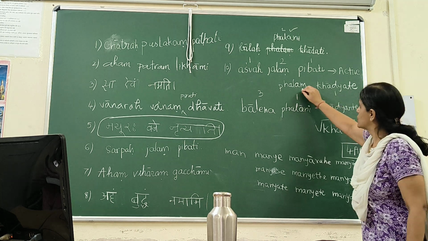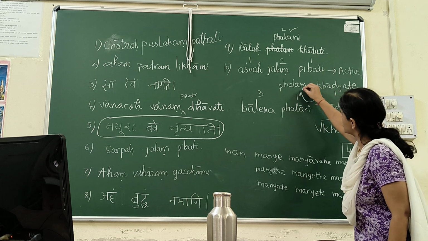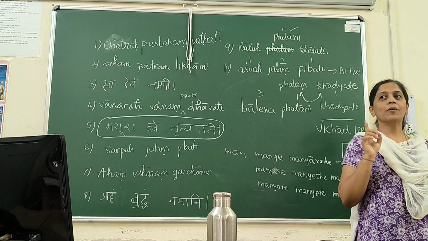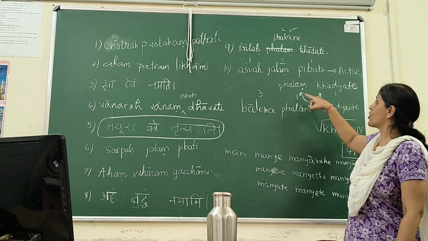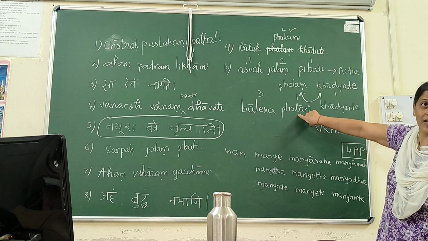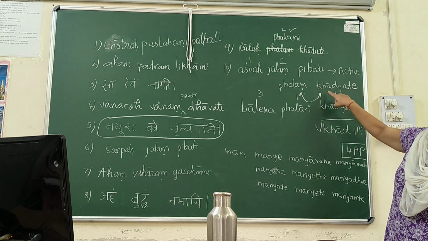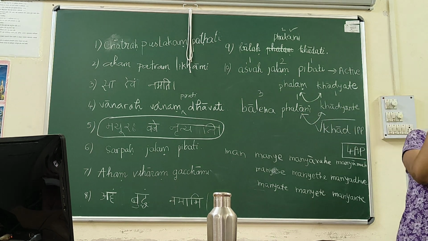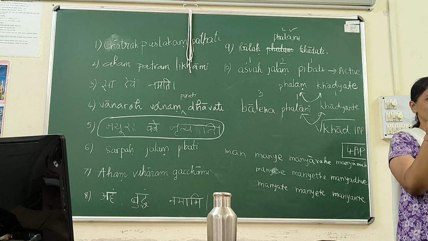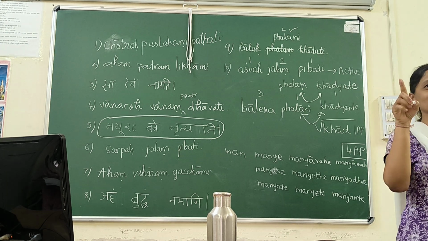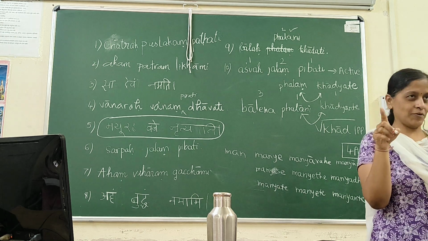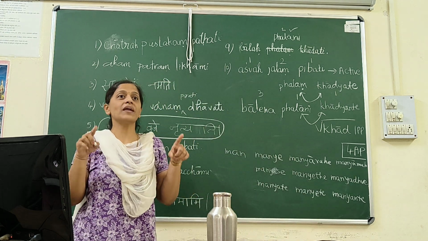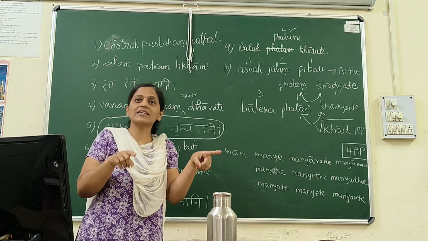Balena phalam khadyate. So there is a relationship in object and verb now. The moment I change my object from singular to plural, I have to change my singular verb to plural verb. So now there is a relation in object and verb. Got it? Yes. Earlier we have learned that there is a relation in subject and verb in active voice. But now in passive voice, the relationship is in between object and verb.